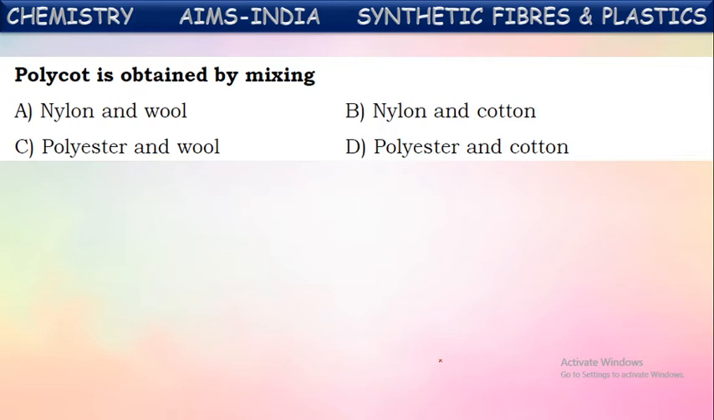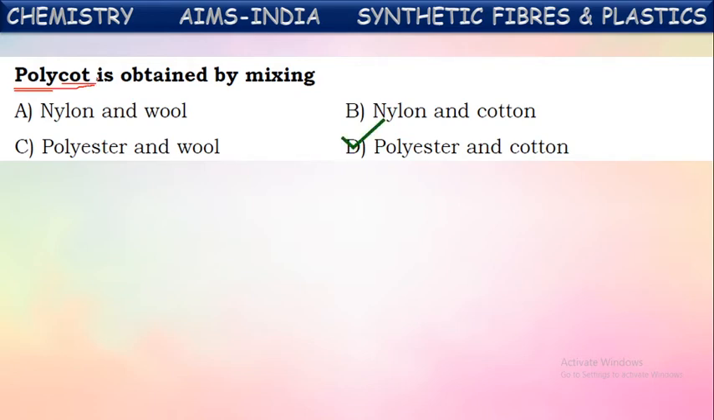One of them is polycot. Polycot is a blended fiber. It is obtained by mixing the synthetic fiber polyester with cotton. Polycot means the blended fiber obtained by mixing polyester and cotton. So it is the correct answer.